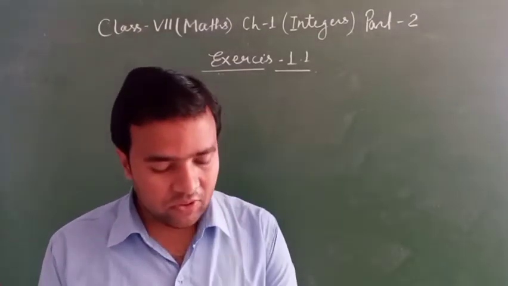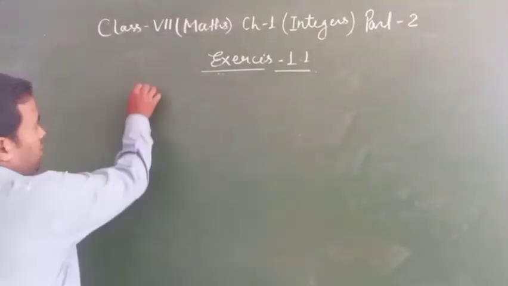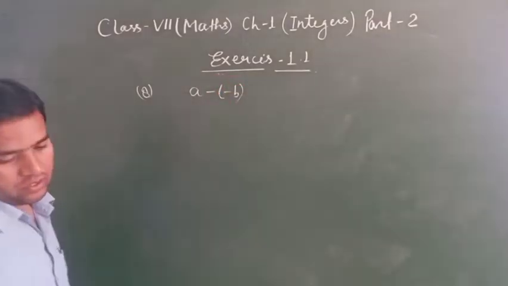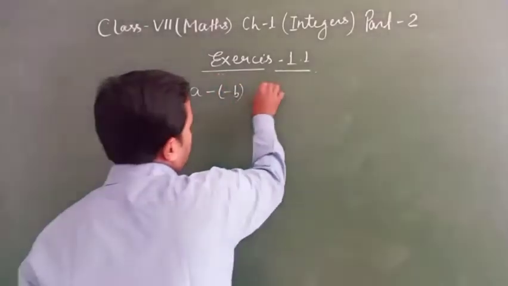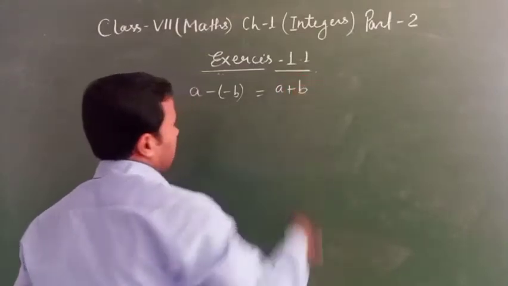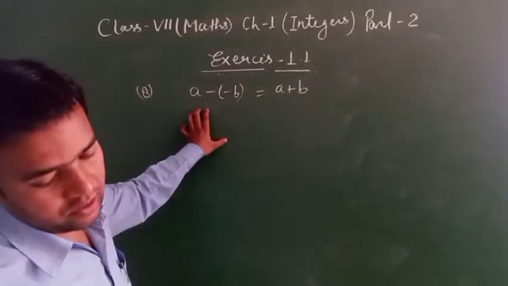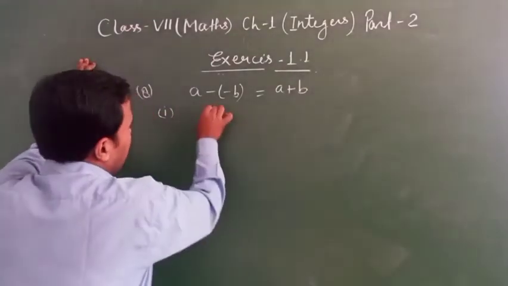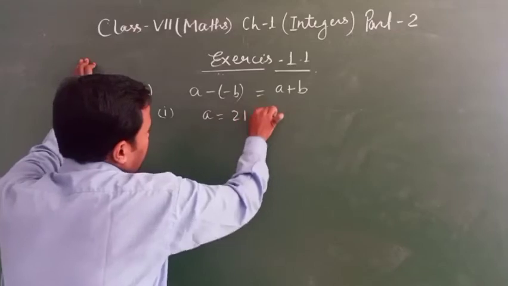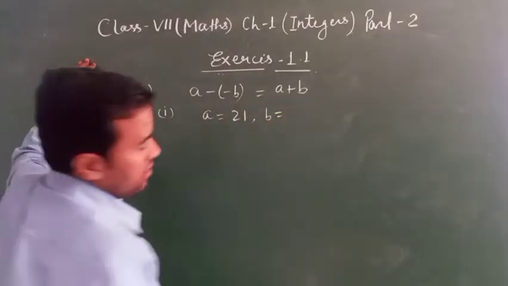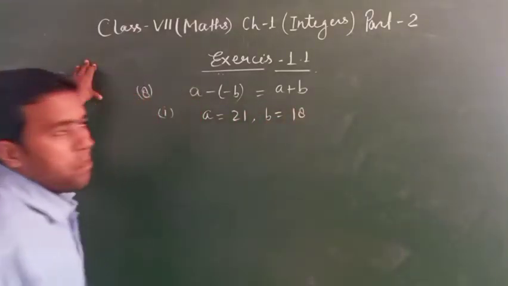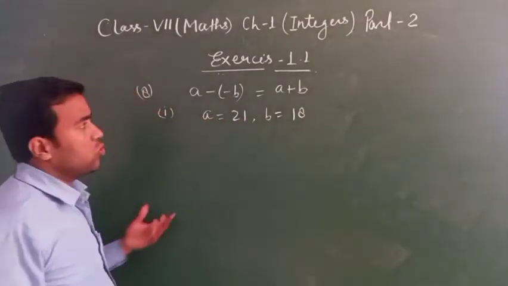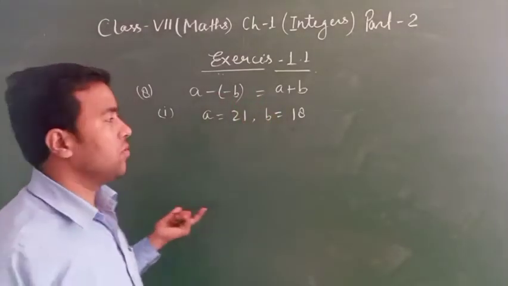Question number 8, verify. Verify means, given A minus B equal to A plus B. Clear? It is a variable. This value is given. First part is A equal to 21 and B equal to 18. So it is equal or not? No problem.